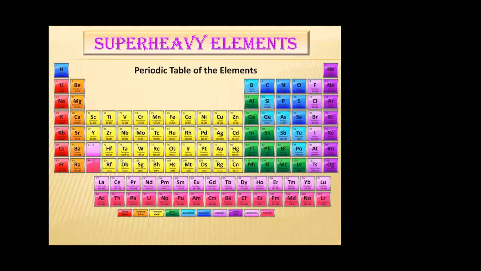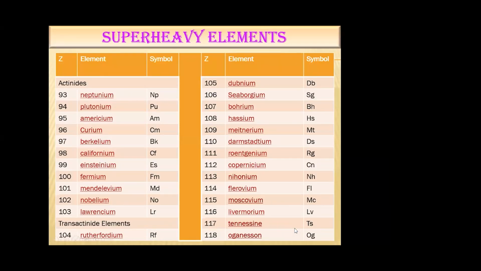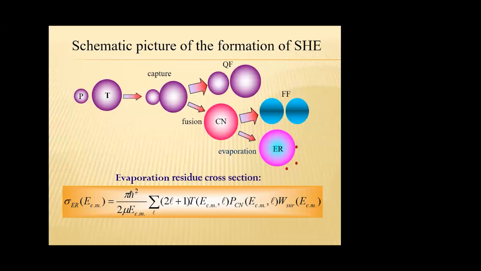This is the recent periodic table. Here, super heavy elements are arranged in the 7th row. This chart gives the names, Z values, and symbols of the super heavy elements. I would like to mention that all elements, including the newly synthesized super heavy element Z equal to 118, are also named.